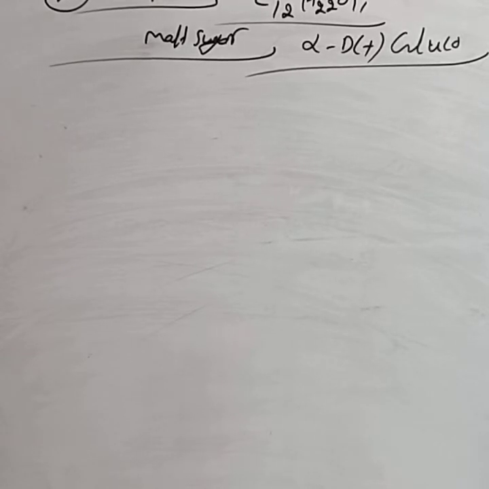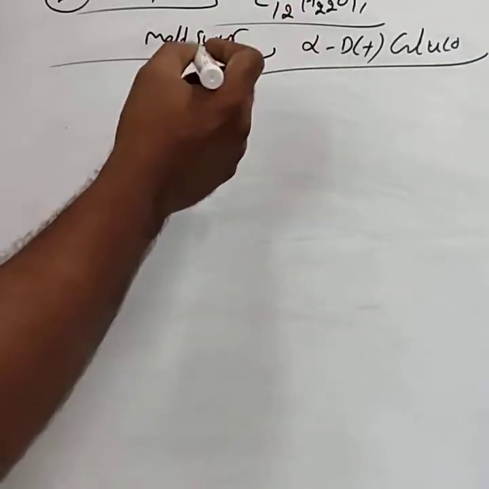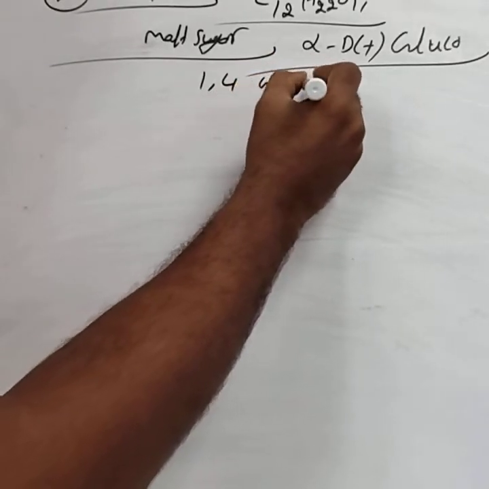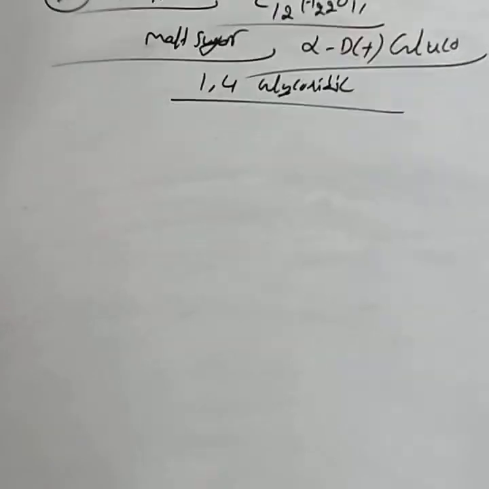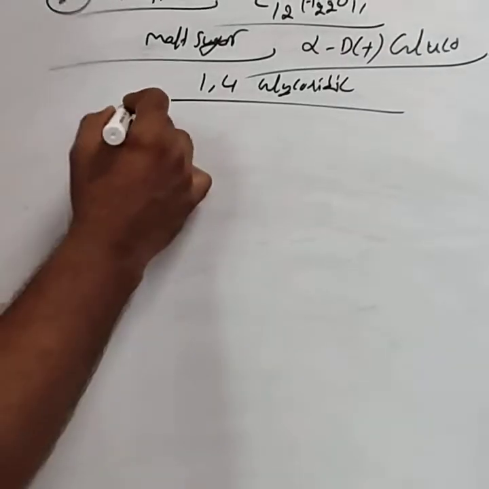At that time, you have to write the two alpha D plus glucose units. These two monosaccharides are joined by a 1,4 glycosidic linkage. The glycosidic linkage in maltose is the 1,4 glycosidic linkage.